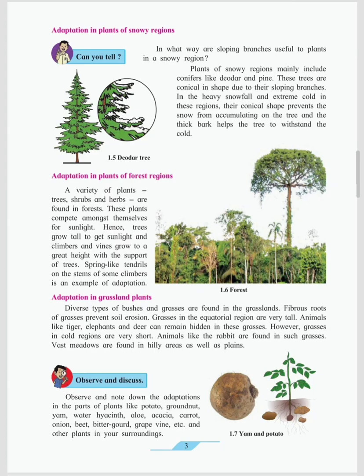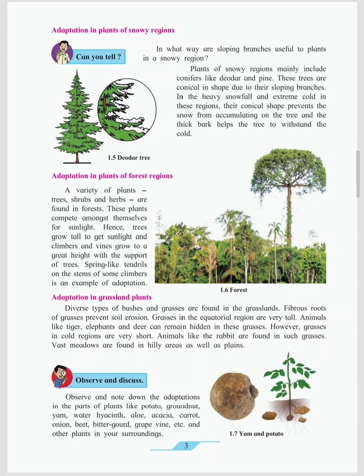Next one is adaptation in plants of snowy region. Plants like deodar and pine are the plants which live in snowy region. Now why do they have a conical structure? To protect themselves from the cold, to protect themselves from the heavy snowfall. The bark is very tough and also thick, which protects it from the extreme cold. And the conical shape protects it from the snowfall.